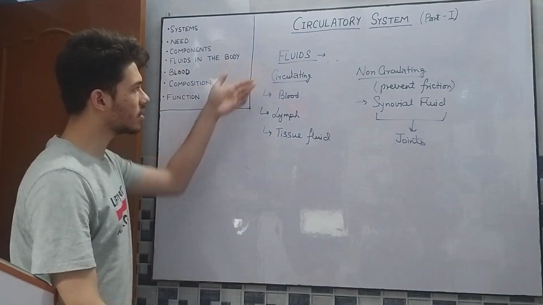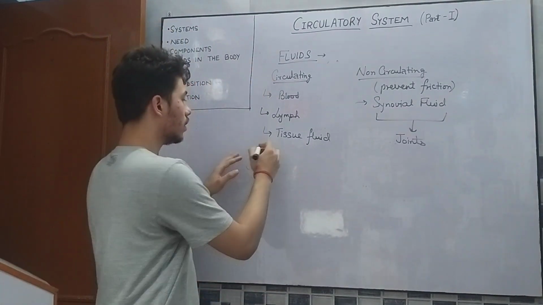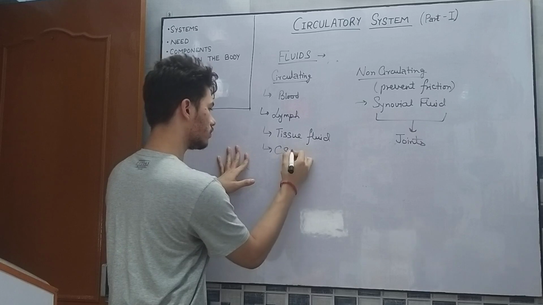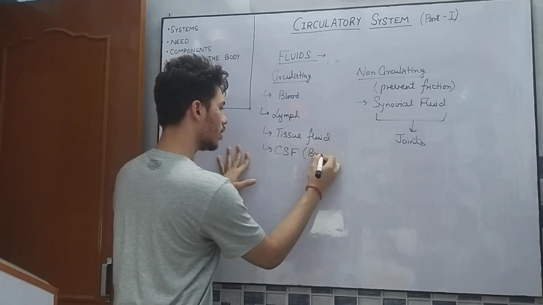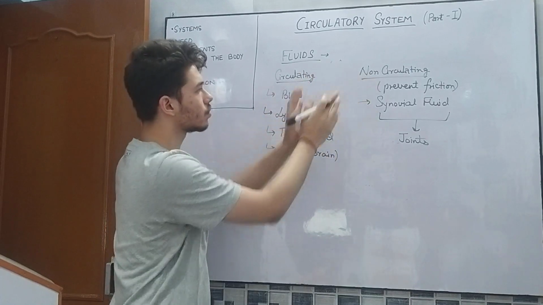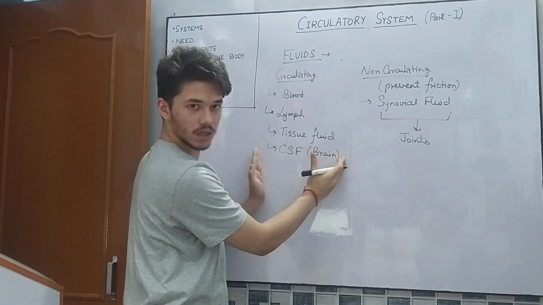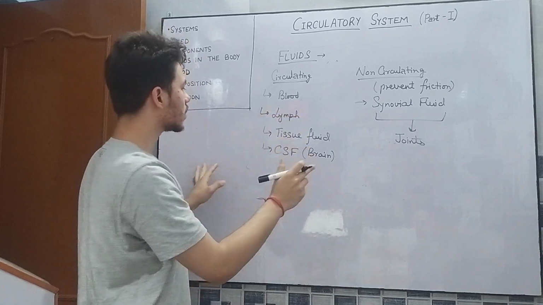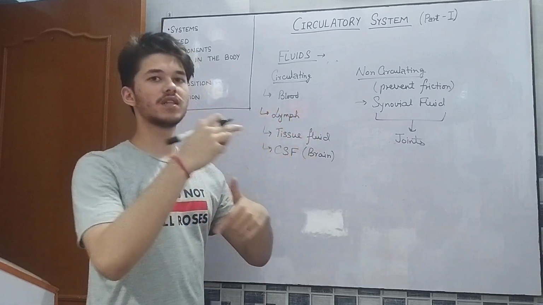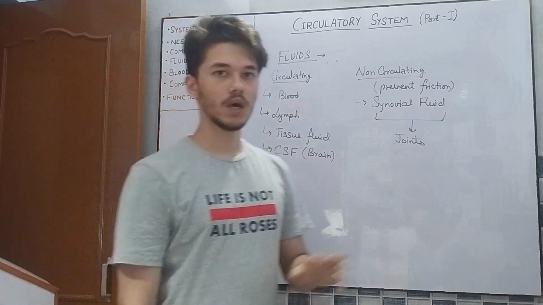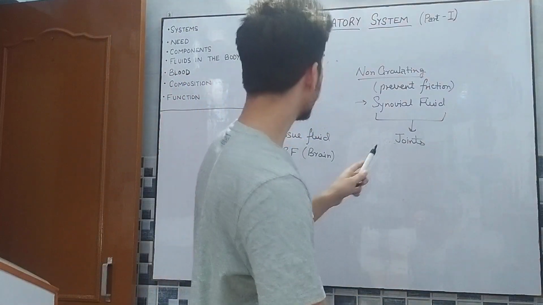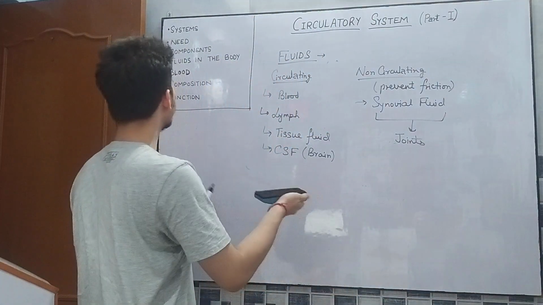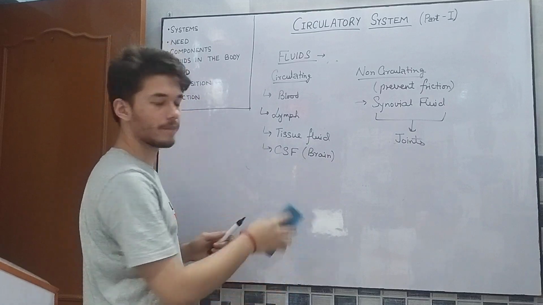And one more example, for circulating fluids, is cerebrospinal fluid, which is present in the brain. This also, like non-circulating fluids, prevents friction in the upper parts of the brain, the membranes of the brain. But this circulates within the brain, so this is a circulating fluid. So now we have completed the circulating and non-circulating fluids. Now we will move on to blood.